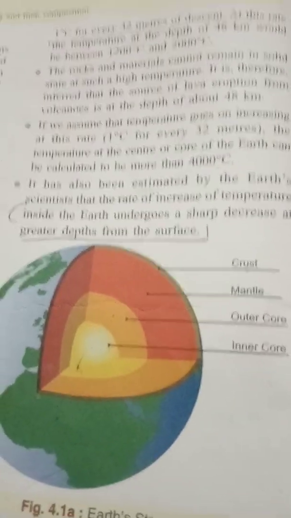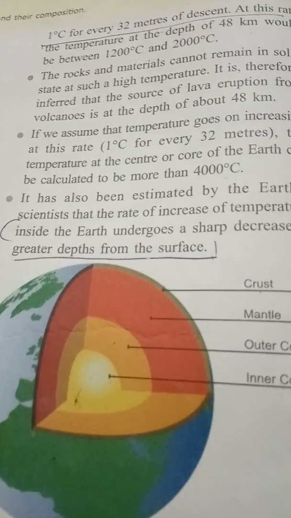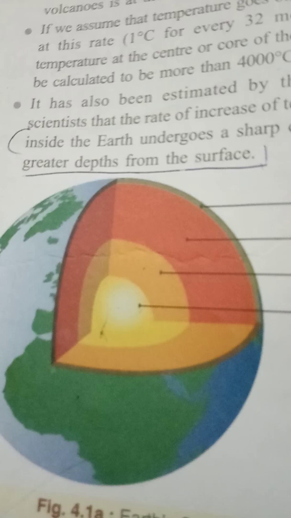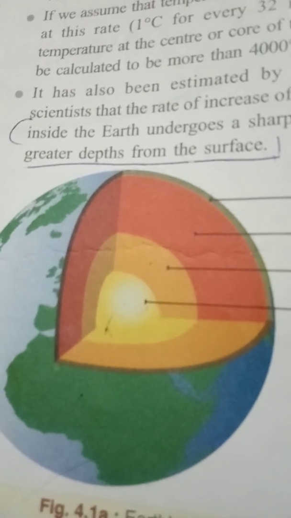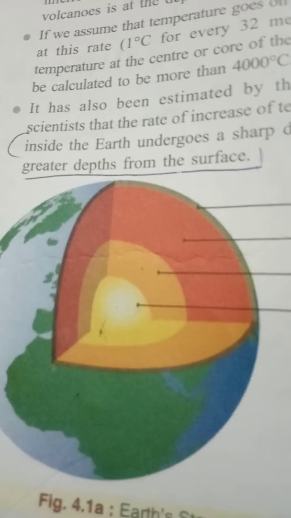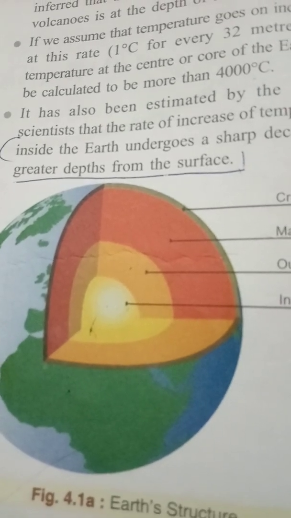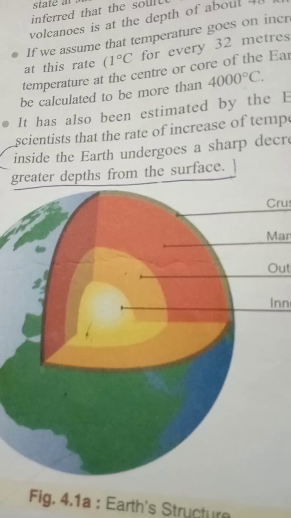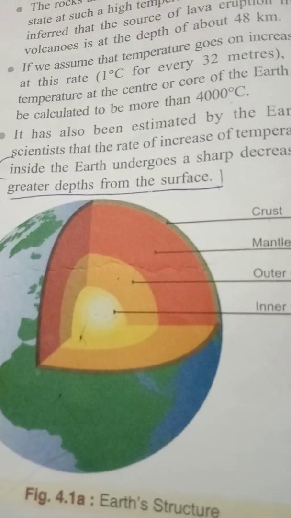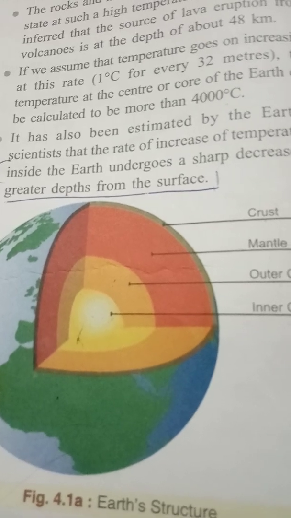So, see children, that is why if one moves from the surface of the earth toward the center, we find that the temperature, pressure, and density all go on increasing. The temperature of the earth's interior goes on increasing at the rate of 1 degree centigrade for every 32 meters. High pressure in the interior of the earth exercises a powerful influence on temperature and the physical state of the